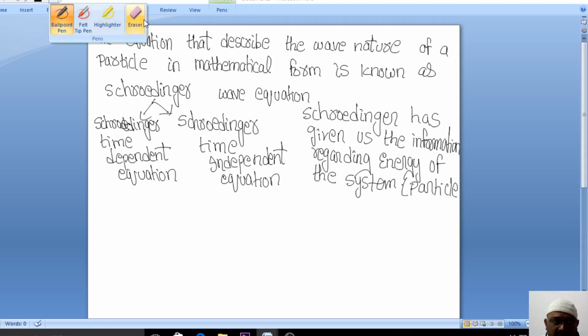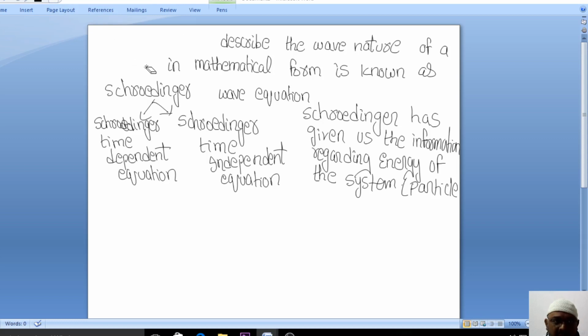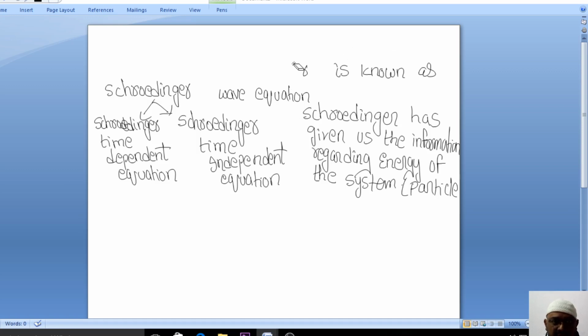So everybody has written, I think. So we'll just erase it. So we'll start the equation, right? It should be in one page, so you will be comfortable if I derive it in one page. That is the reason that I'm erasing it.